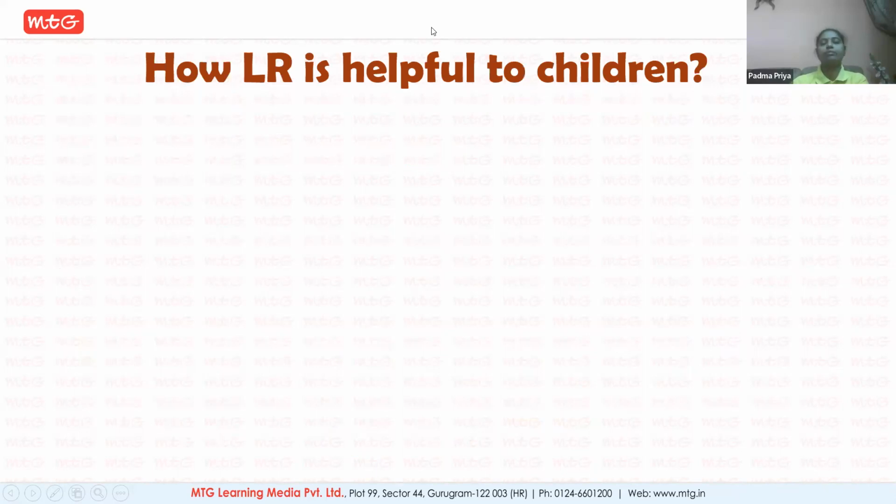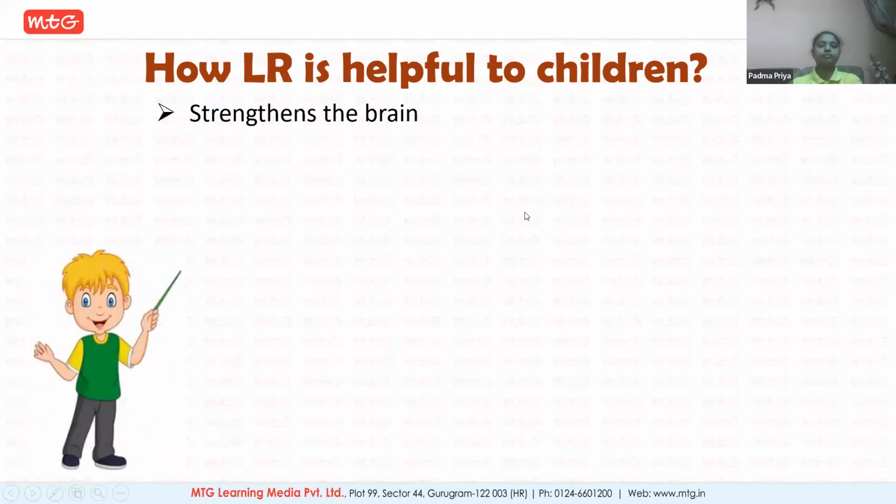Now, how does it help you? So how does logical reasoning help you? Let us see. It strengthens your brain. As I've said, logical reasoning is a foundation for critical thinking. So what all things can you build up to become a better critical thinker? Let us see. The first one is that it strengthens your brain, so it makes your brain sharper.